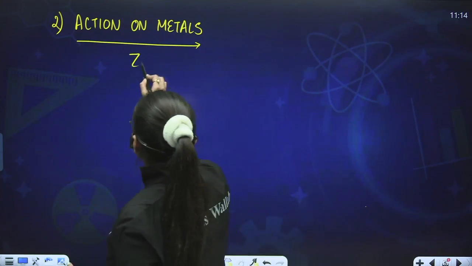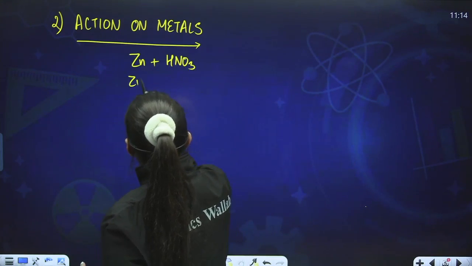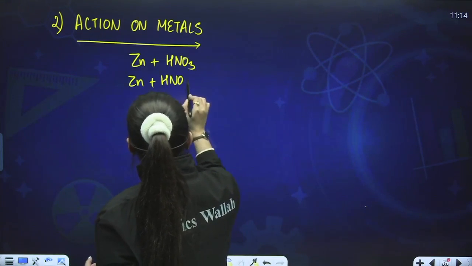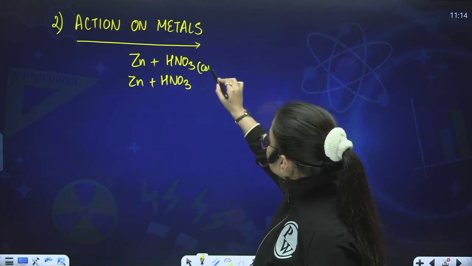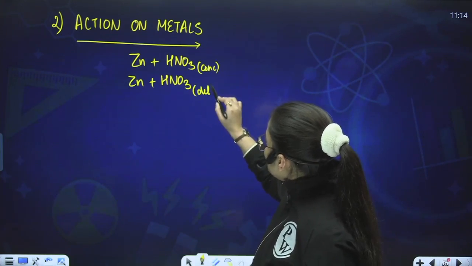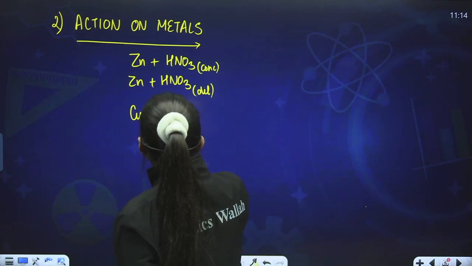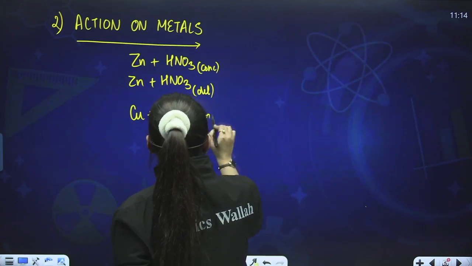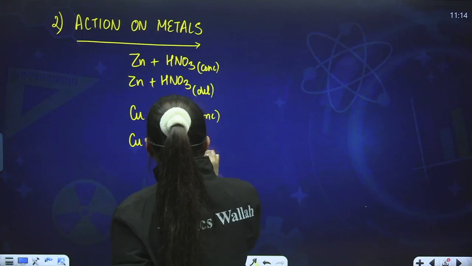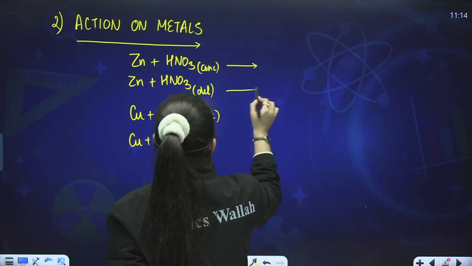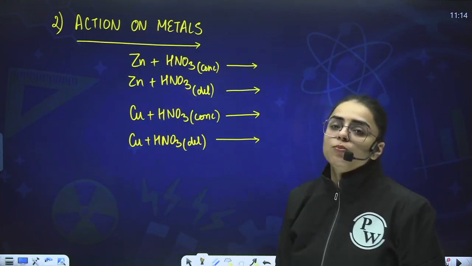Now see, if I do the reaction of zinc with HNO3, now over here, why have I written it 2 times? Because once I am taking HNO3 as concentrated, and in the other form I shall be taking it as dilute HNO3. Okay. Similarly, Cu on reaction with HNO3. Again, I am taking concentrated HNO3 over here, and over here I am taking dilute HNO3. Now see, it is very important. Kindly put a star mark over here because it is very, very important, my dear students.